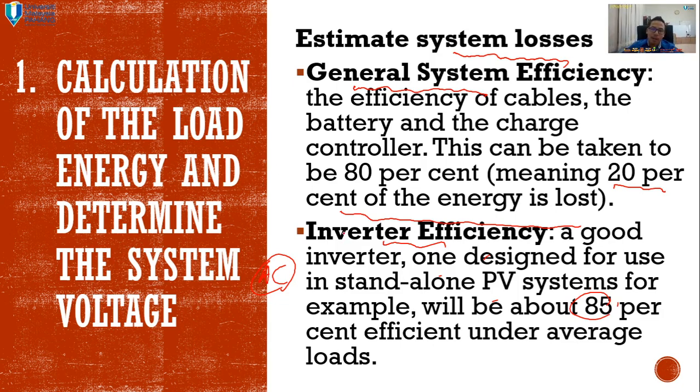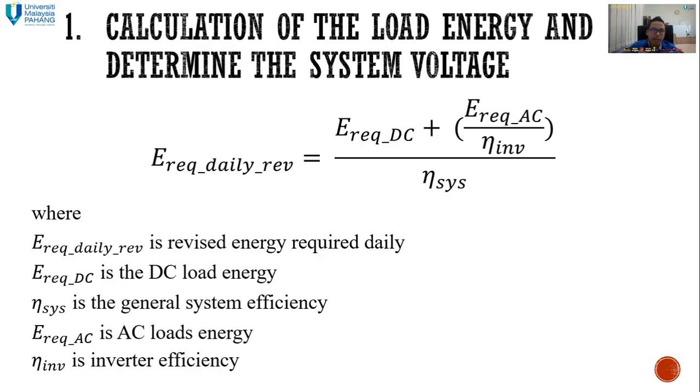That's why it's very critical. If you plan to use the AC, you must use a highly efficient inverter in order to suppress the loss that comes from the system, because that will degrade your output power. So basically, this is the calculation of the load energy and determining the system voltage. It's very simple. Actually, there are a lot of methods to design a standalone PV system, but in this video we are going to use the simplest one.